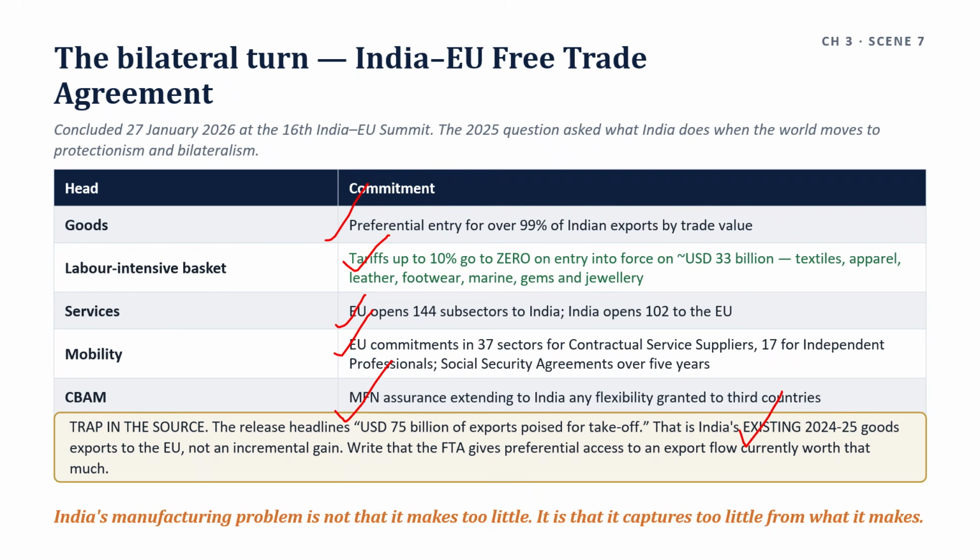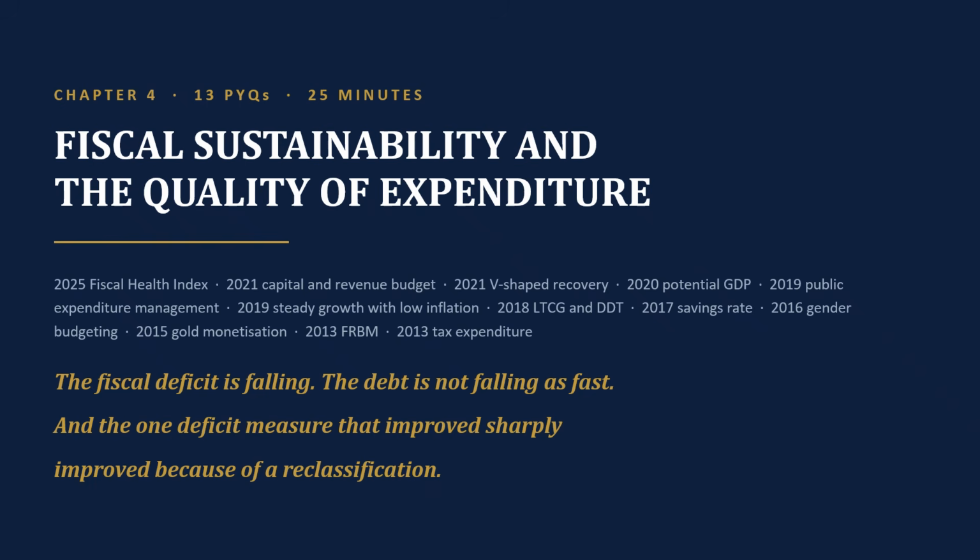The 2025 answer, India's response to the collapse of multilateralism, has three components, and the FTA is only the first. One, substitute bilateral access for multilateral access. The EU, UK and EFTA agreements together will open most of the European market, along with 22 FTA partners.